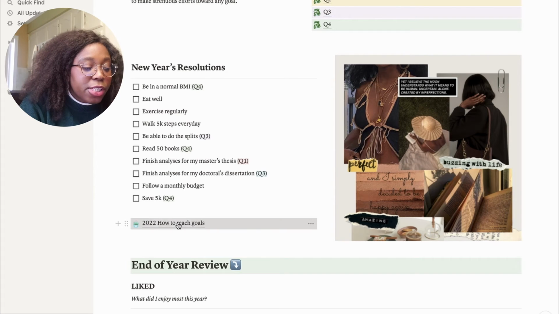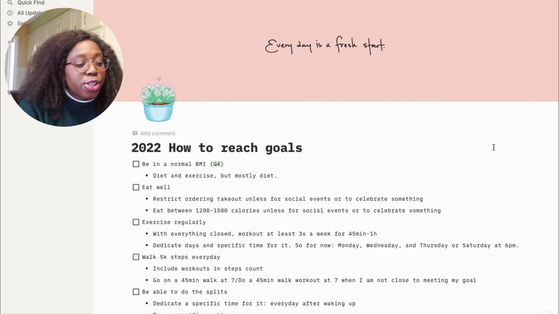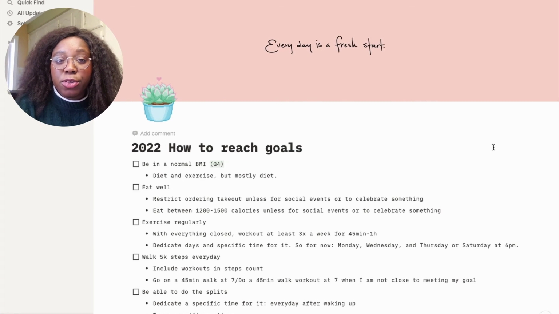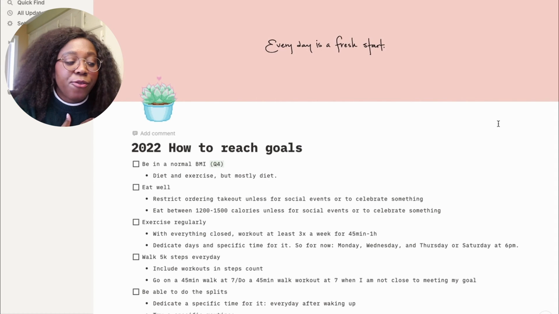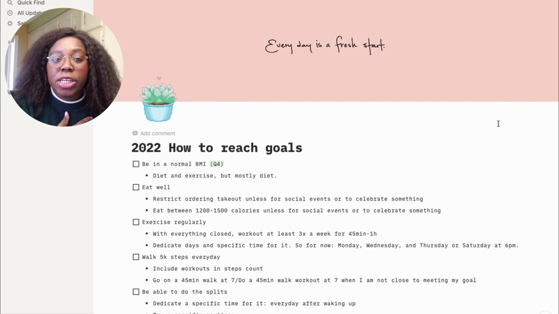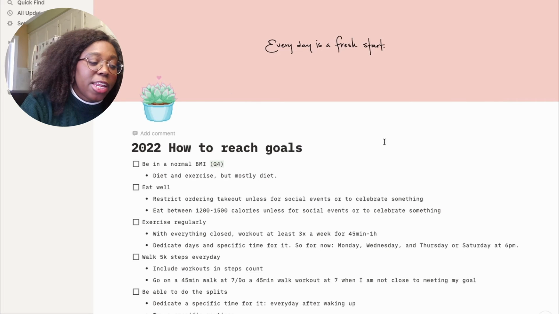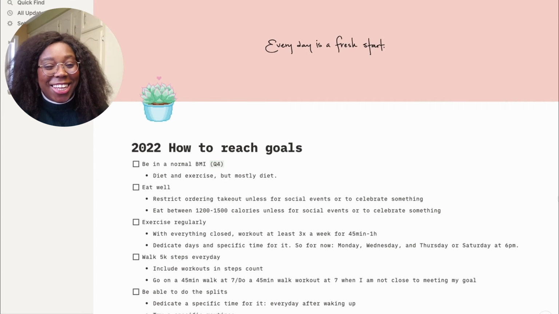So here, there's another page, how to reach goals. As I mentioned, I want to make actionable goals. There's no point in saying this is my goal and not knowing how to do it. So I put this quote, which I really love: every day is a fresh start. That's just to keep in mind that even if I failed yesterday, I can succeed today. So not to ruminate on the past. And I put this plan as an icon because it's cute.